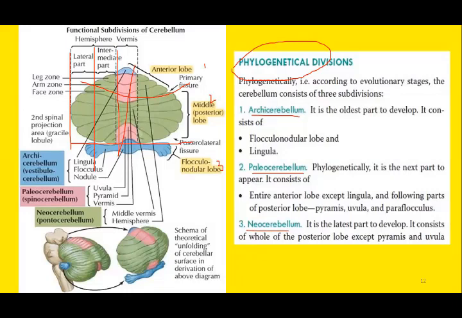Archicerebellum consists of the vestibulocerebellum, which is the portion responsible for maintenance of equilibrium. Then comes the spinocerebellum, related with the spinal tracts, and the third one is cerebrocerebellum or pontocerebellum, sometimes known as corticocerebellum. I will suggest that you should prefer the term cerebrocerebellum instead of pontocerebellum or corticocerebellum. So phylogenetic classification, functional classification.